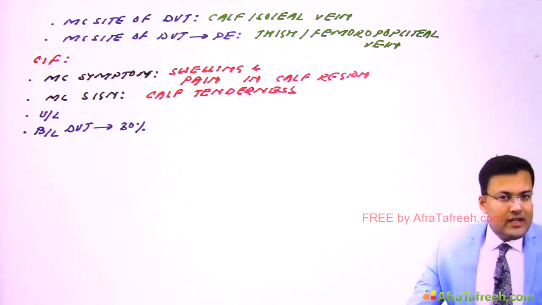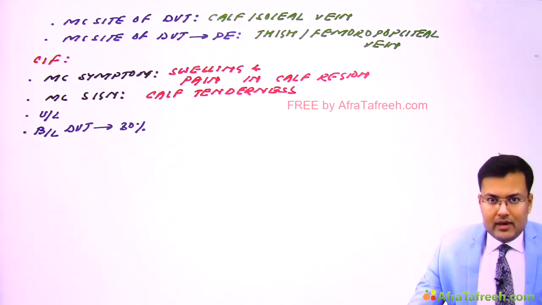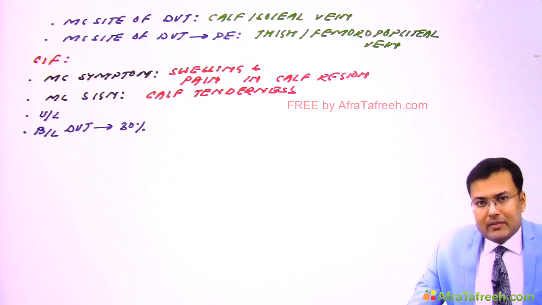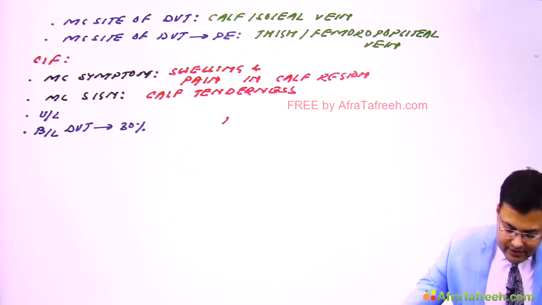Now see, we discussed that DVT can lead to pulmonary embolism. In certain patients, this embolism is silent if it is involving terminal or small branches. But in certain cases, it can lead to sudden death also. So in patients of DVT, there can be pulmonary embolism and it can lead to sudden death.